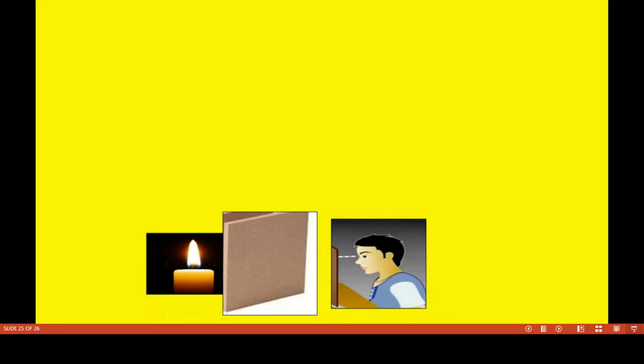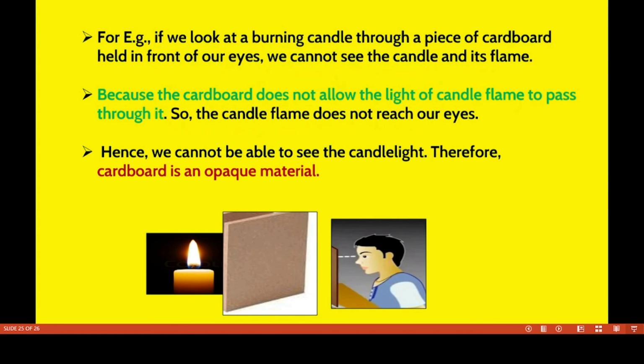Now we have to discuss an example. If you look at a burning candle through a piece of cardboard held in front of your eyes, we cannot see the candle and its flame. What is the reason? Because cardboard is an opaque material. Cardboard does not allow the light of the candle flame to pass through it. So we cannot see the candle light. So cardboard is an opaque material.